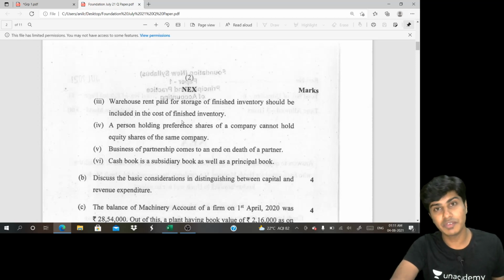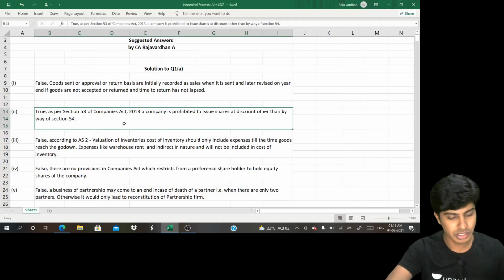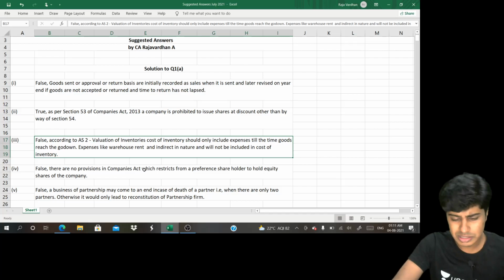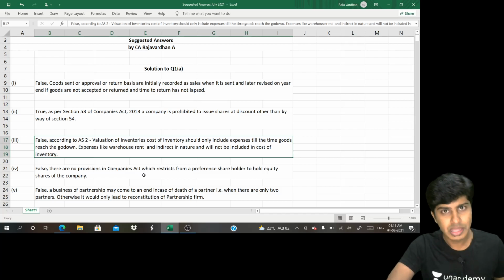Inclusions in the cost of the inventory are only such amounts which are incurred till the time the goods reach the godown. Once the goods reach the godown, any other expenditure incurred is indirect in nature and it will not be included in the cost. So that is what I've discussed over here as well. False. According to Accounting Standard 2, valuation of inventories, the cost of inventory only includes the expense incurred till the time the goods reach the godown. Expenses incurred after the goods reach the godown are indirect in nature and would not be included in the cost of inventory.